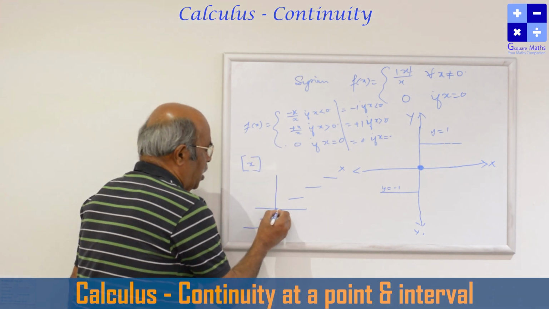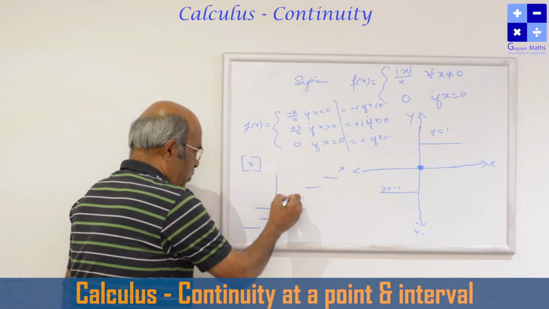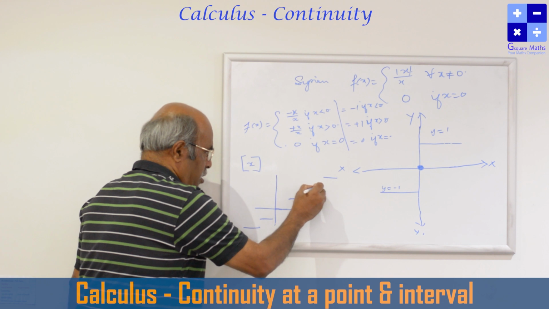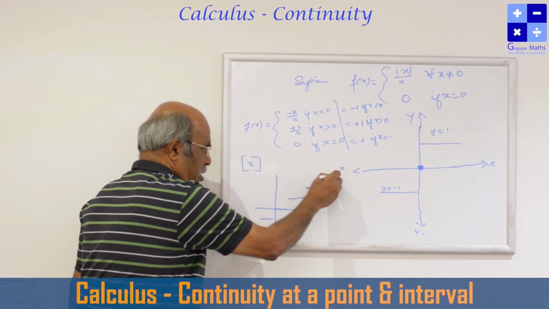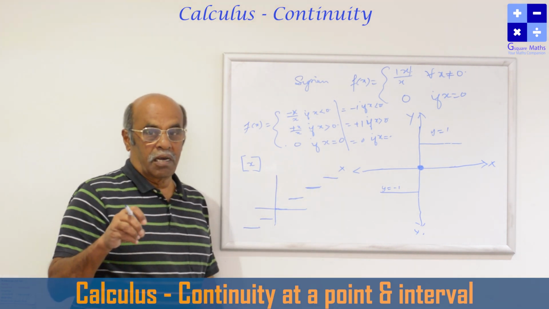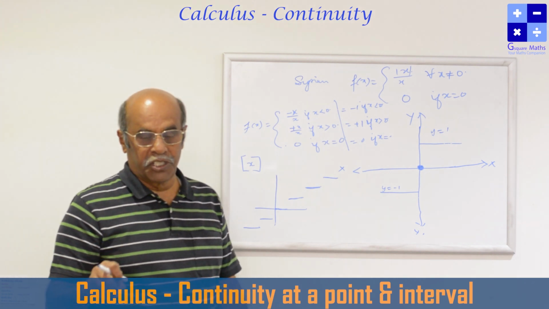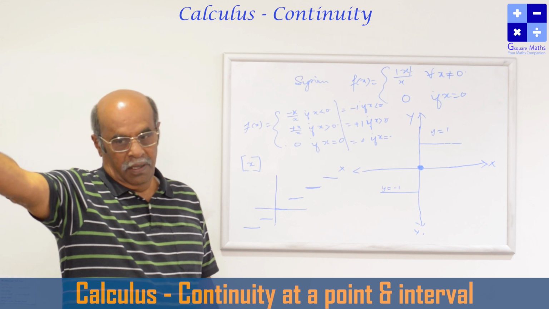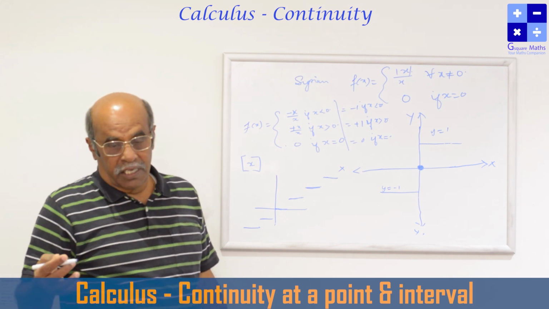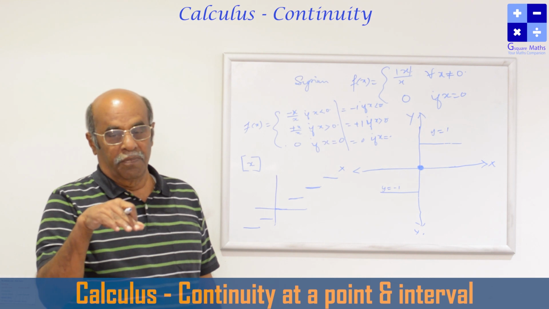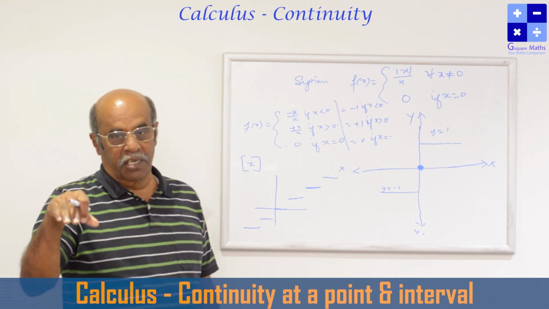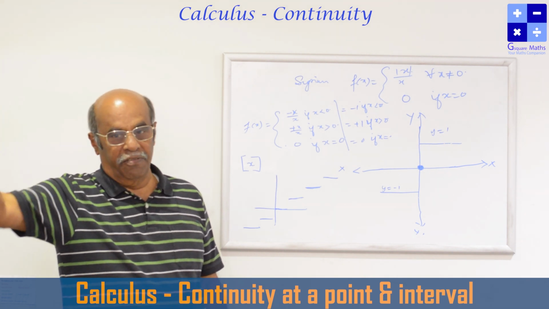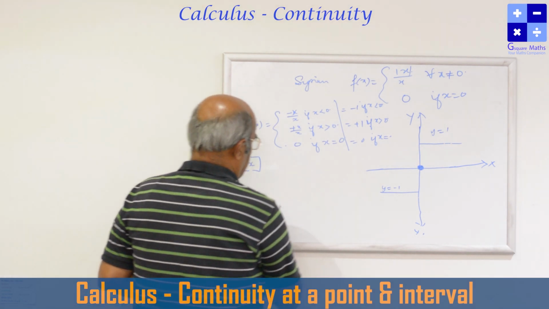See, this is a part of the graph. I have to lift my pen, then I have to complete this. I have to lift my pen, I have to complete this. I have to lift my pen, I have to complete this. So the graph of the given function cannot be completed without lifting my pen. In other words, we cannot draw the graph of the function without lifting the pen. There is no continuity of the graph. Another example.